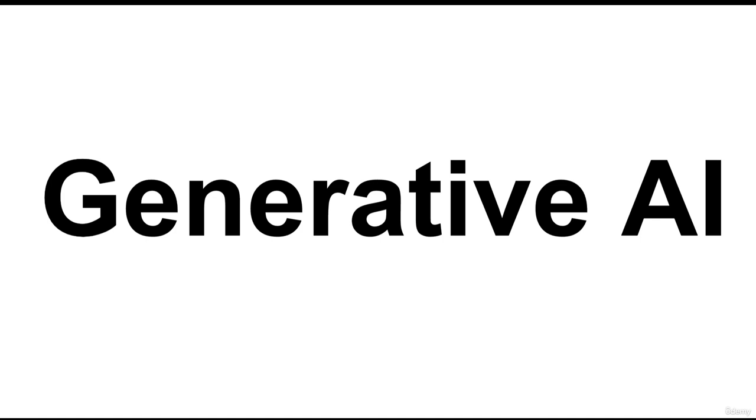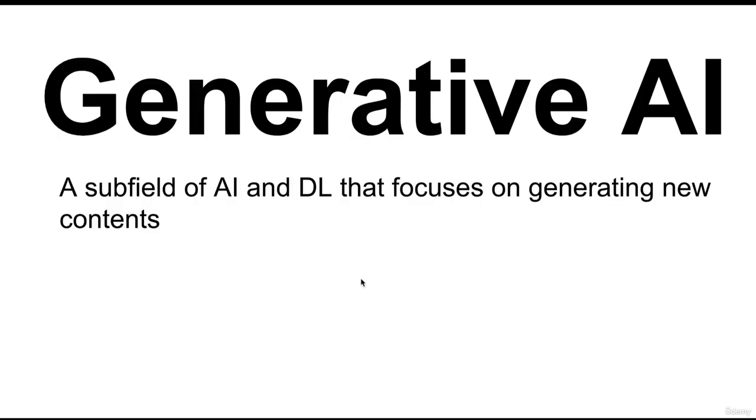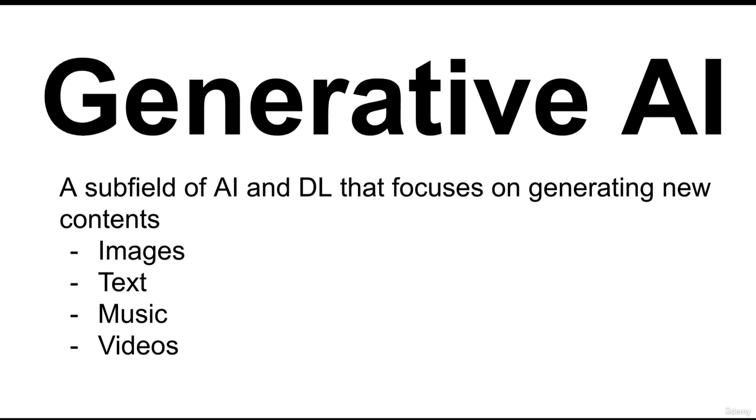So let's dive in and start with some definitions of the context we are moving in. So what is generative AI? Generative AI is a subfield of artificial intelligence and deep learning that focuses on generating new content. And what is this content? These are images, text, music, videos, and much more. So let's look at generative AI a little bit more in detail.